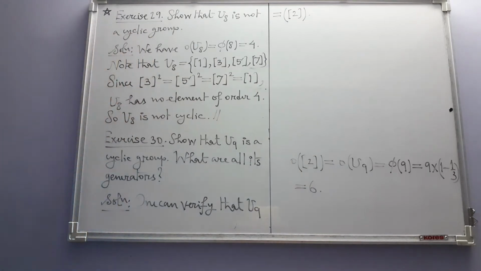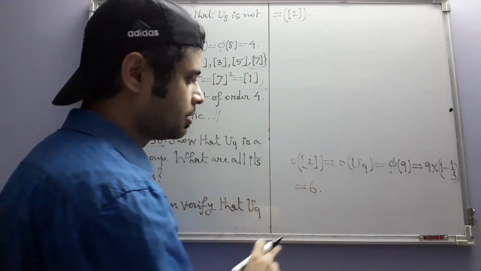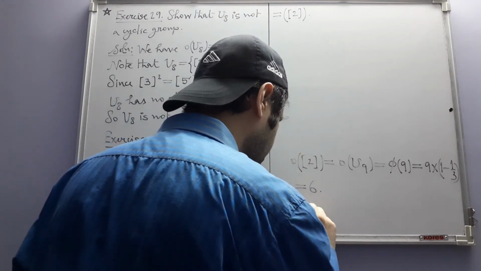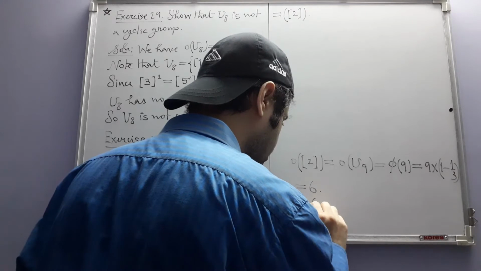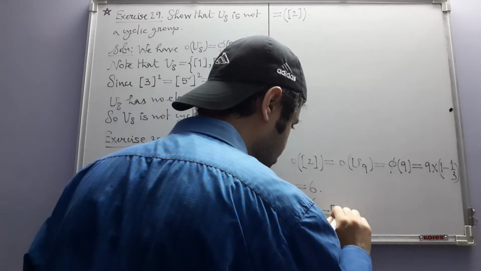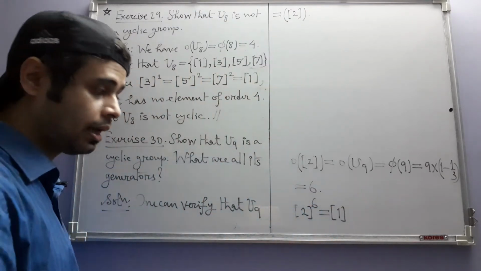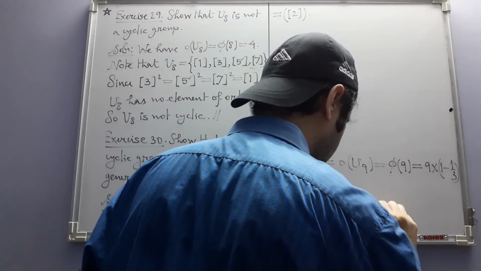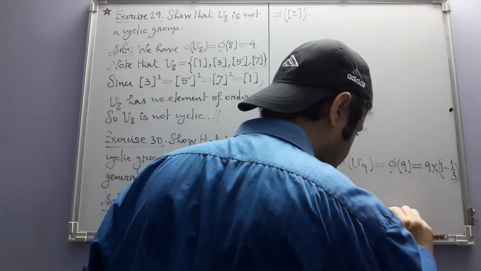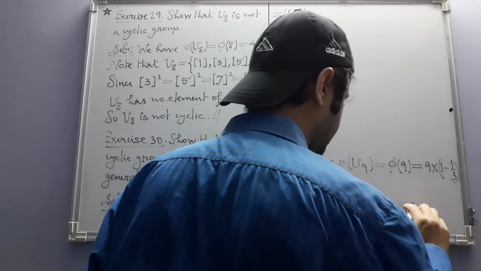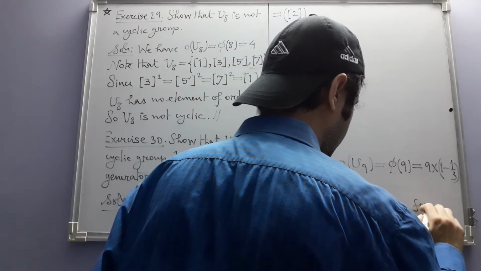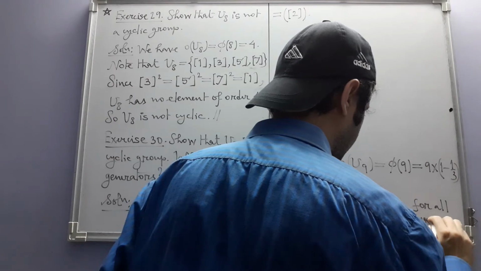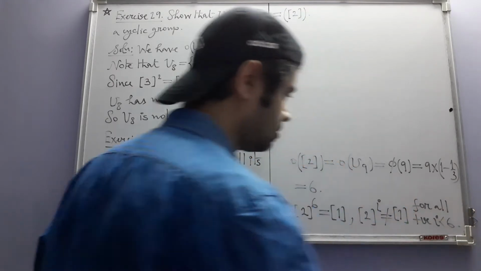So you have to show that the order of 2 is 6, and to show this in turn, you have to prove that this is equal to the identity element, and this is not equal to the identity element for all positive i less than 6.